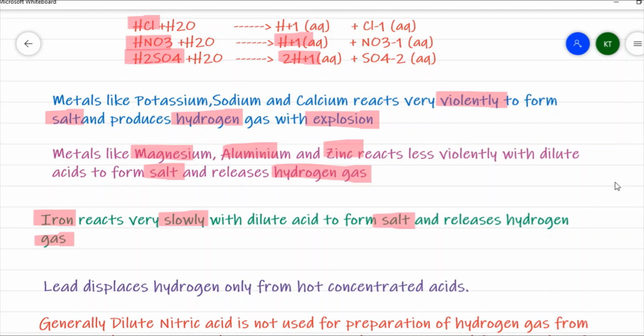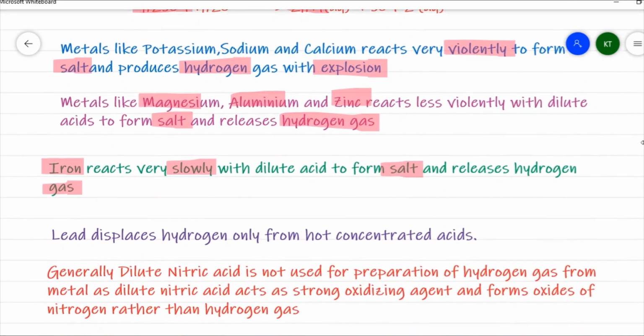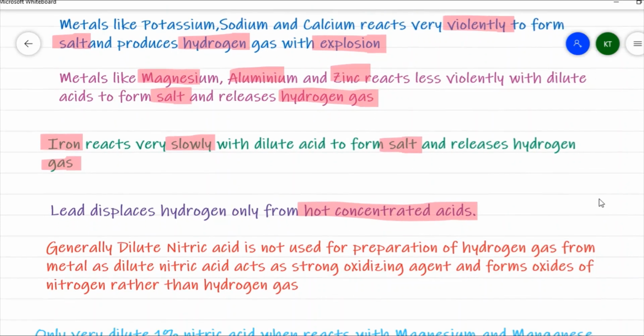Now, next we have lead metal. Lead metal generally does not react with dilute acid. So we need to take hot concentrated acid. Lead metal generally reacts with hot concentrated acid to form the corresponding salt and evolve hydrogen gas.